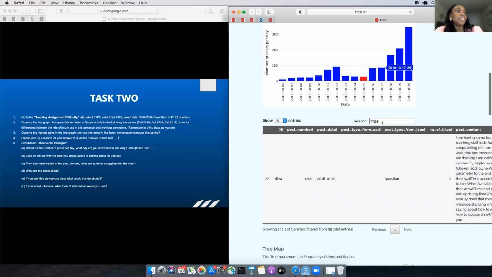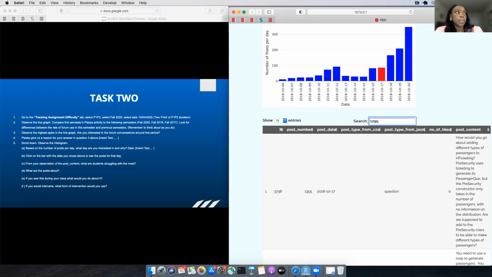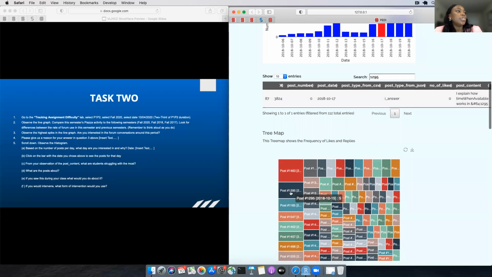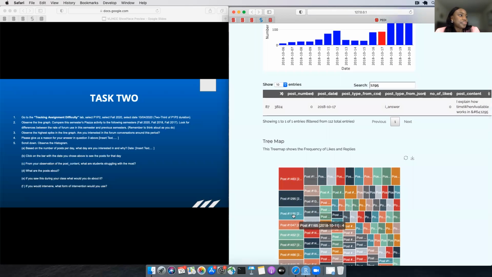But there were references to this post, and there were references to the posts in other instructor answers. So this tree map basically gives instructors an overview of the activities going on in Piazza.